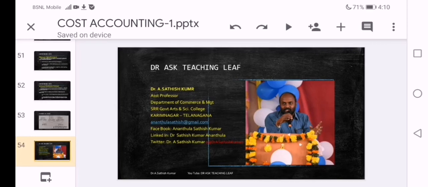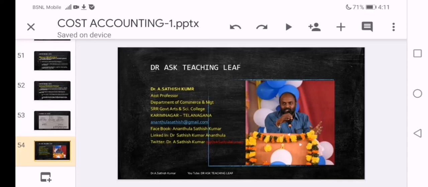Friends, we are coming to close this session 3. During this session, the topic of understanding costs is discussed. Understanding of fixed cost, variable cost, semi-variable cost is discussed in stage 1. Understanding of the three elements of costs, called material, labor, overhead, is discussed in stage 2.